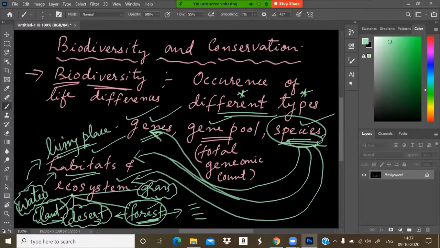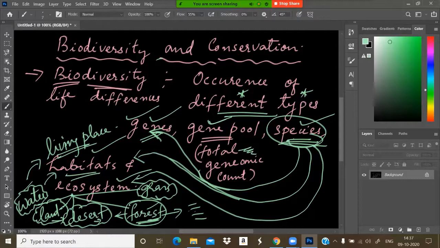As well as, all the genes of all the organisms which live in a specific area together are known as a gene pool. So this is biodiversity. It is the occurrence of varying types of organisms with their different habitats.